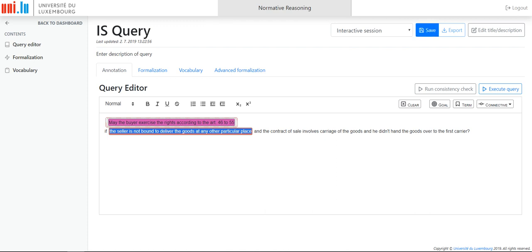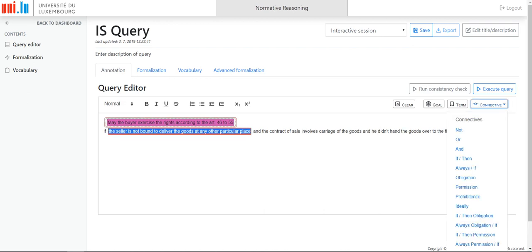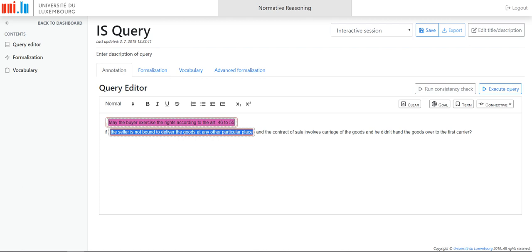I can save it. The other one is that the contract, sorry, I forgot that it is negated. So I mark it as not, with the connective not. All right, I save it.